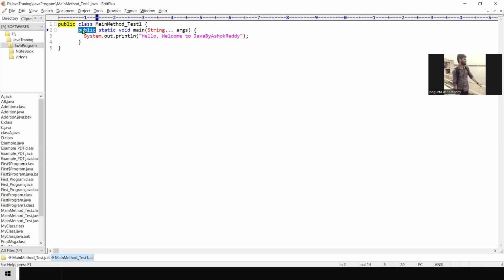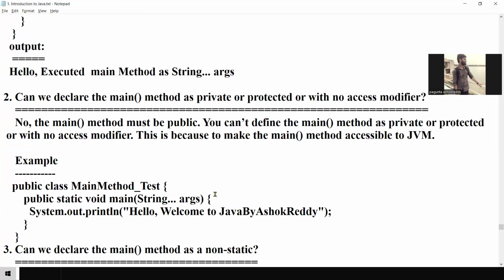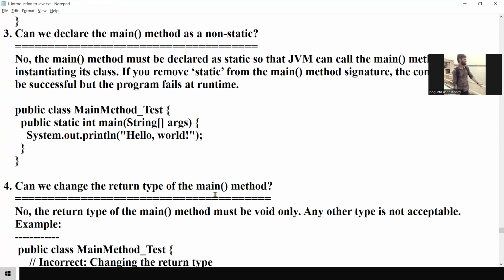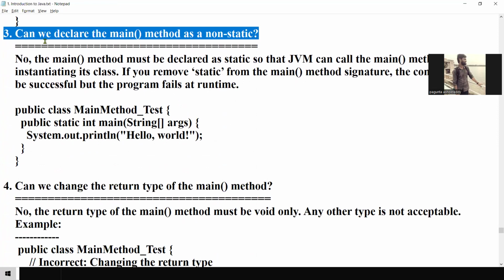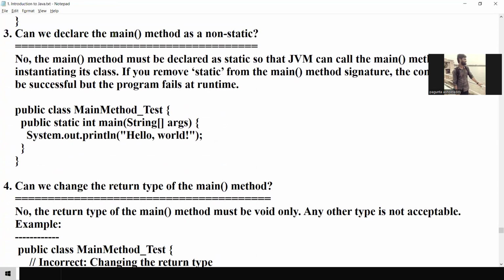The JVM will always check whether the signature is there or not: public static void main(String[] args). Okay. Next, can we declare the main method as non-static? Can we declare the main method as non-static?